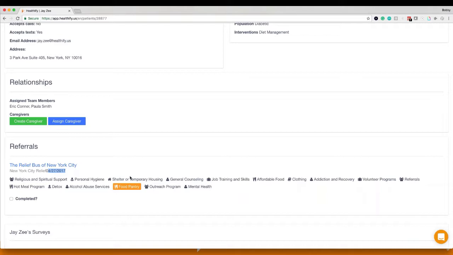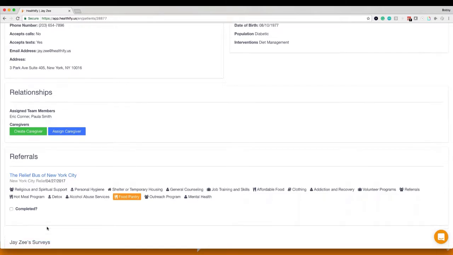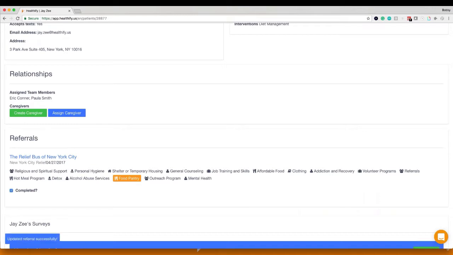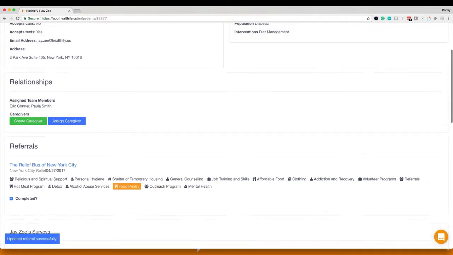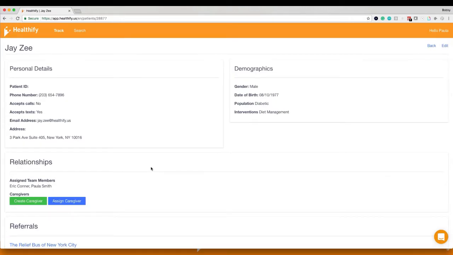And then to mark that referral as completed, which I would say is very important, is really self-explanatory. And we've got this nice little checkbox here. We can go ahead and click completed. We get this nice notification down here, updated resource successfully. We could also undo that, and we're going to get a message that's been successful. But for now, we want to mark that as completed. Again, we're going to get a message that says it's been successful. So that is how we do a high-level track referral today.